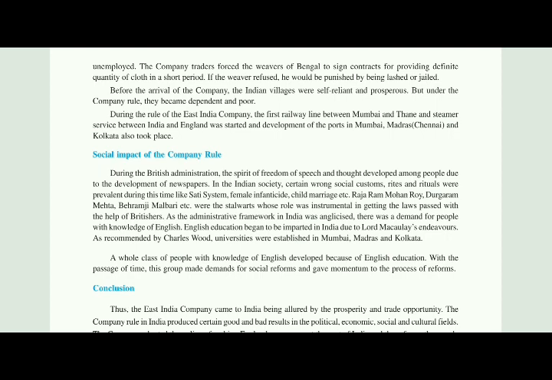So we are ending our chapter. In this chapter we have covered the topics: introduction, discovery of the sea route to India, arrival of Europeans in India. We have seen the Battle of Plassey, which was very important, and the Battle of Buxar, which was also very important. Expansion of company rule, in which many governor generals were appointed. After that, we have seen the economic impact of the company, the social impact of the company, and lastly the conclusion.